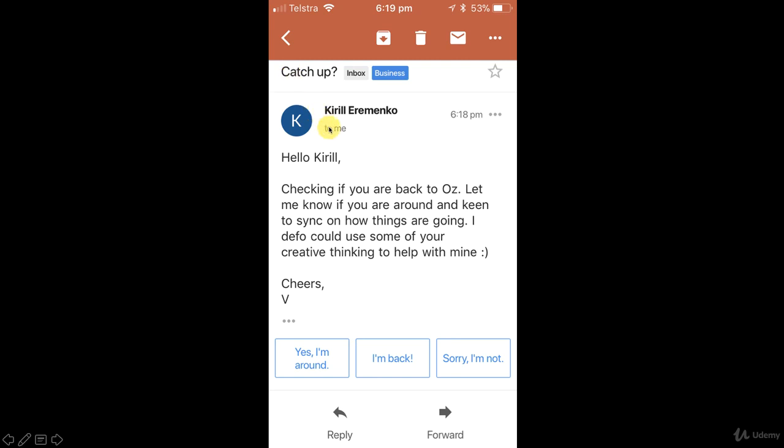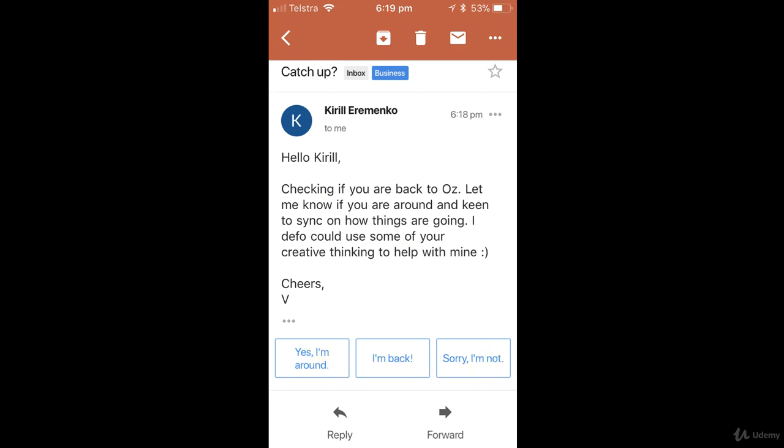So what is interesting about this? We're going to be looking at how we can apply natural language processing to this email in the next couple of tutorials, and it will help us work with a real life example. And then the other thing is that here in the Gmail app for iPhone, you can see that it's giving me some suggestions. It's already giving me some quick replies that I can use. It can be, yes, I'm around, I'm back, or sorry, I'm not. Very interesting. So let's keep that in mind, and we will come back to this later.